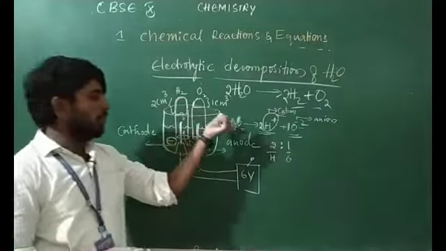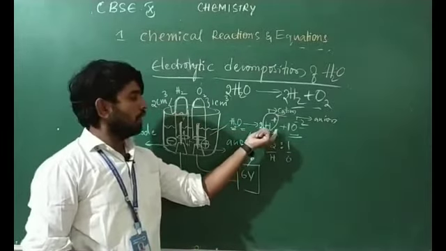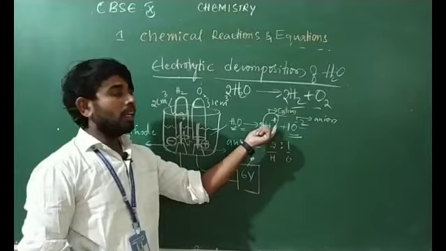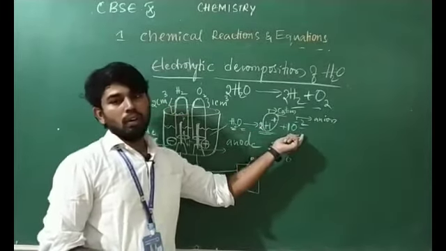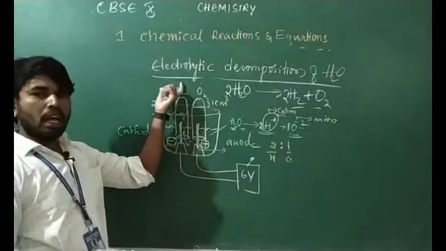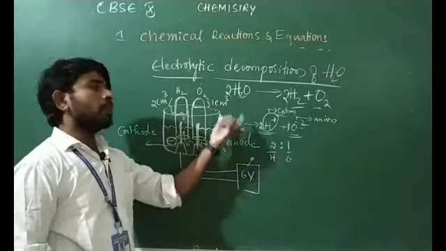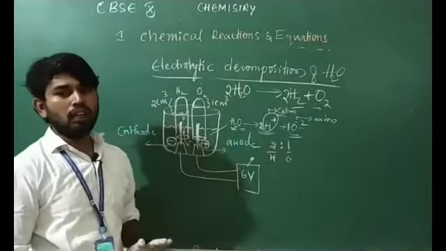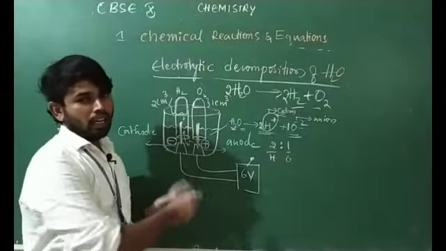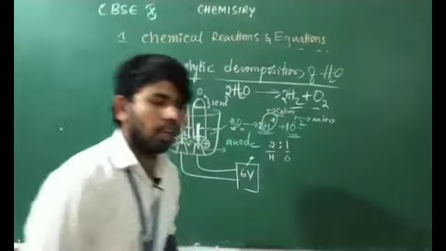Because 1 molecule of water gives 2 moles of H plus ions and 1 mole of oxygen ions. Hence we get 2 volumes of hydrogen and 1 volume of oxygen. This question was asked already. It is mentioned in the blue question in your textbook. Please go through this one, study well. Okay, this is about the electrolytic decomposition of water.